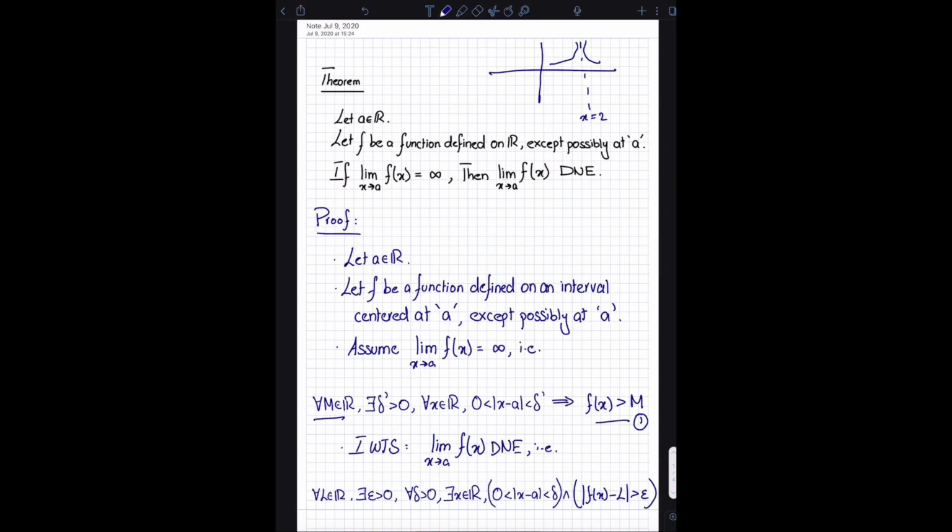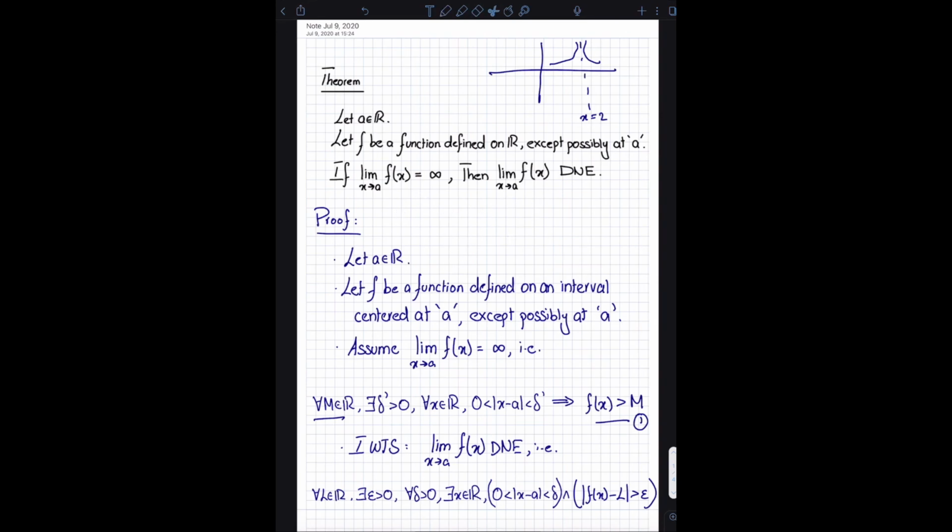The reason, once again, why they are not equivalent is in order to prove equivalency, you need to say that this implies this, and then you also need to show that this implies this. In this case, if the limit does not exist, then that does not necessarily mean that the limit is infinity. There are other cases in which the limit does not exist.